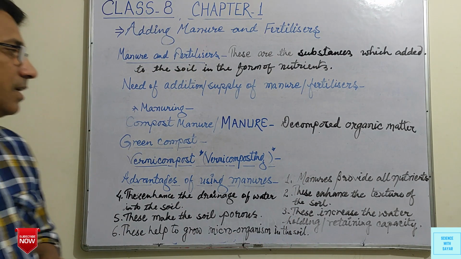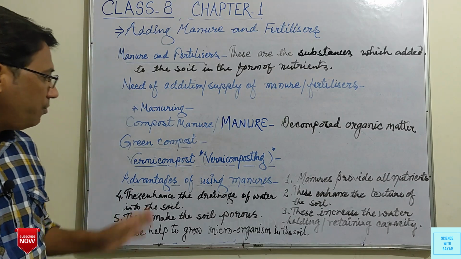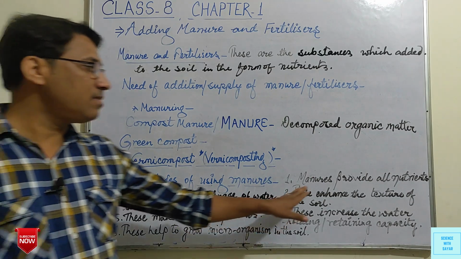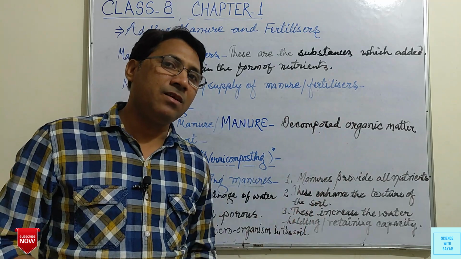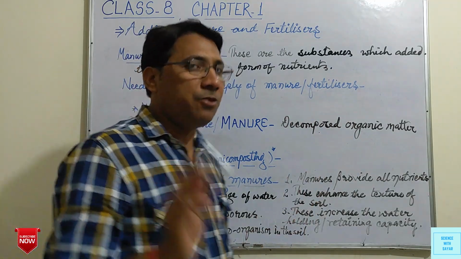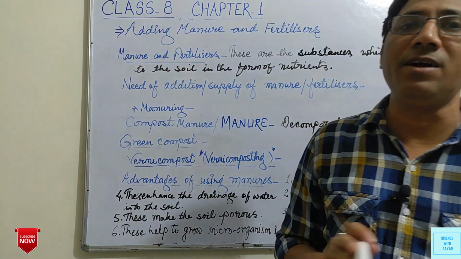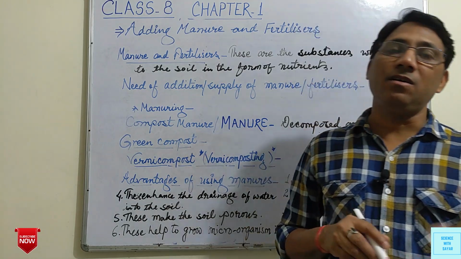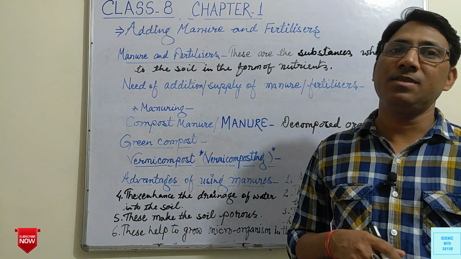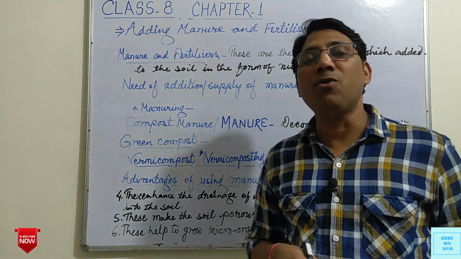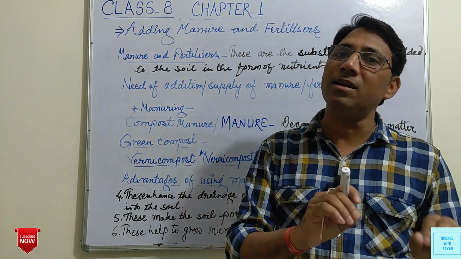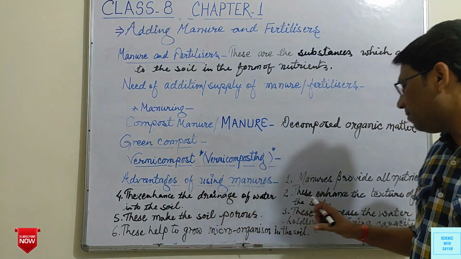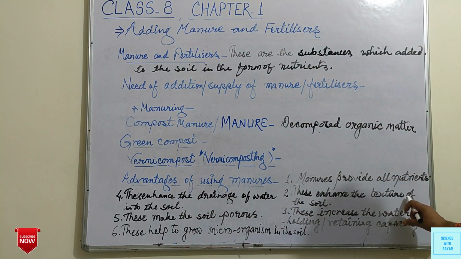So these are the advantages of using manures. First is manures provide all the nutrients. We know that manure has all the nutrients, but these nutrients are in small quantity. As the fertilizers provide some specific nutrients, but manures provide all the nutrients in small quantities. Second is these enhance the texture of soil.